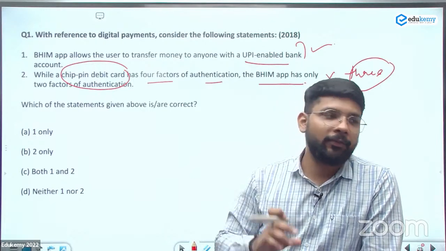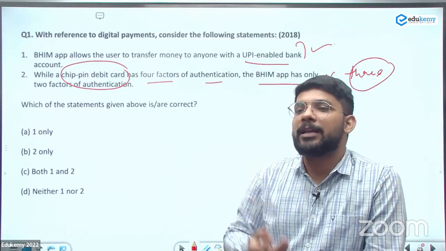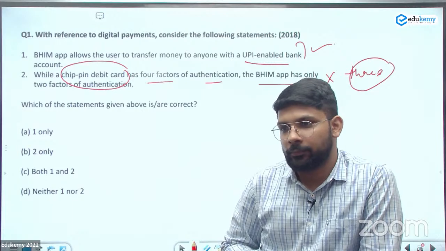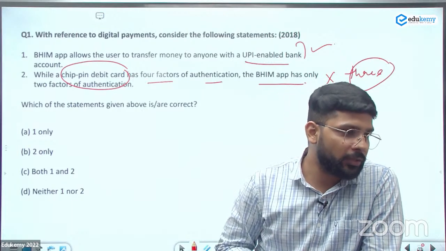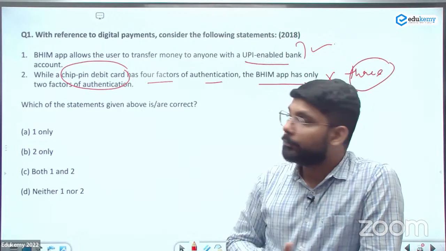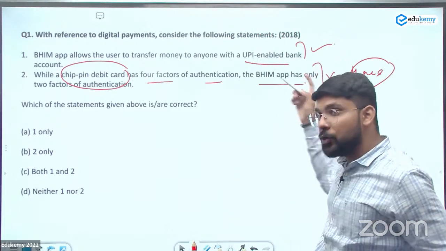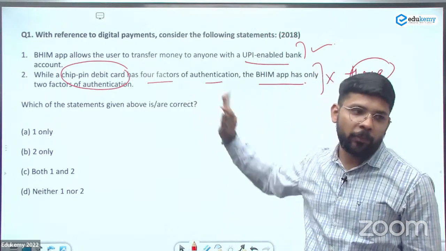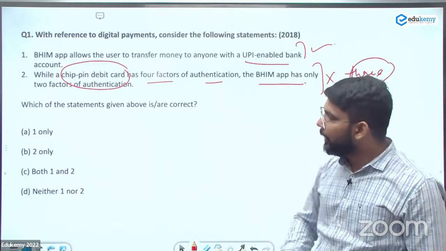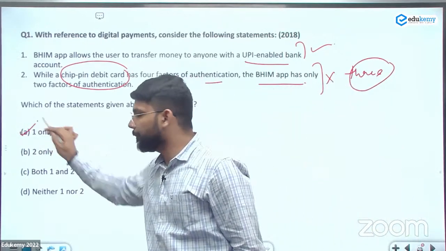The third factor, when you're opening the app, they're asking the password for the app. There's 3-factor authentication in the Bhim. Okay, so that's a simple thing we are using on a day-to-day basis. That's why the UPSC asked the question in 2018, and the answer will be 1 here, 1 only.